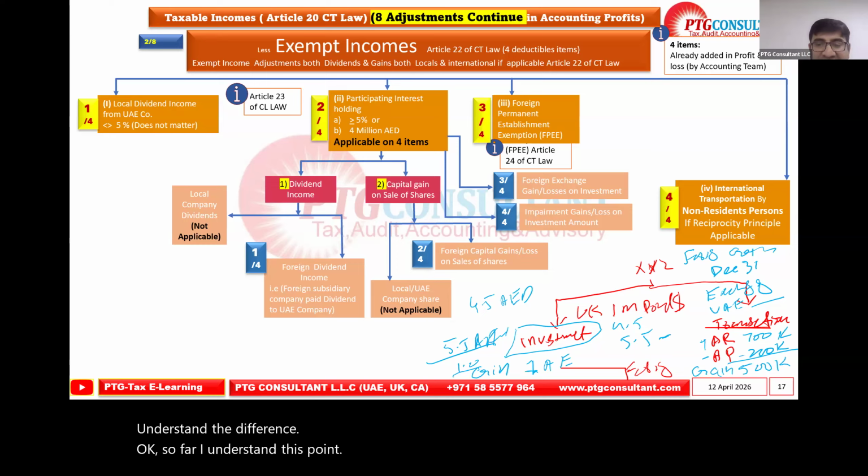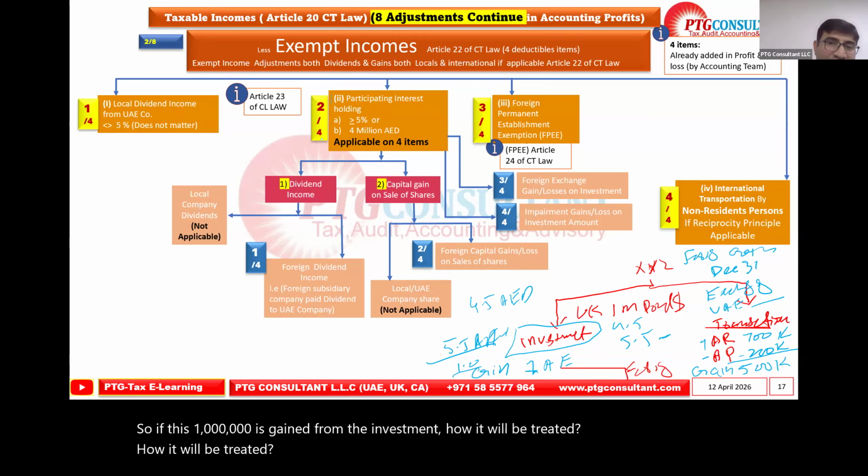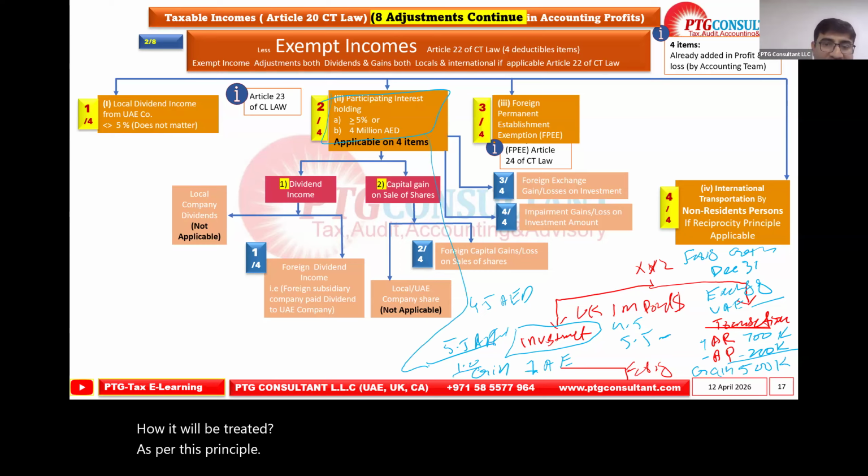So if this 1 million is gain from the investment, how will it be treated as per this principle? If these terms are met, it is exempt. If not met, it is subject to tax.